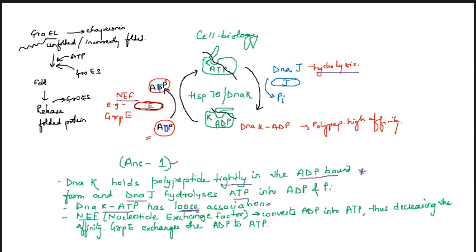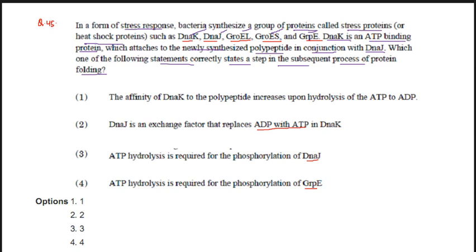So see here in the question, the affinity of DNA-K to the polypeptide increases upon hydrolysis of ATP to ADP. So affinity increases when the ATP is hydrolyzed. So this seems correct. DNA-J is an exchange factor? No, DNA-J causes hydrolysis of ATP to ADP.